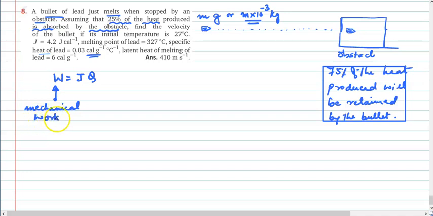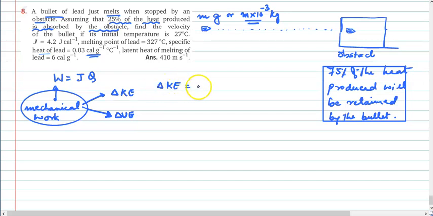This is the mechanical work, and if you look at our previous discussion, mechanical work can be of two types. What are those two types? One is change in kinetic energy, another one is the change in potential energy, isn't it? So here when the bullet is fired, the bullet penetrates. What type of mechanical work is the bullet going to do? Change of kinetic energy. So let's try to find out the change in kinetic energy.